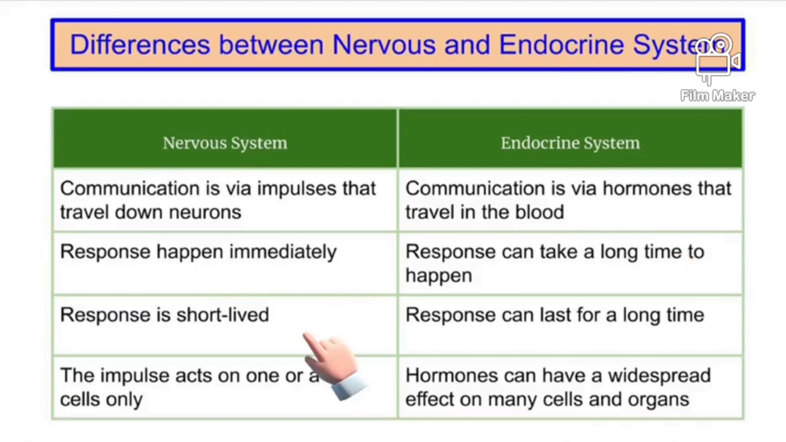The third one, response for the nervous system is short-lived, but for the endocrine system, it can last for a long time. So, lastly, for the nervous system, the impulse acts on one or a few cells only, and for the endocrine system, its hormones can have a widespread effect on many cells and organs.